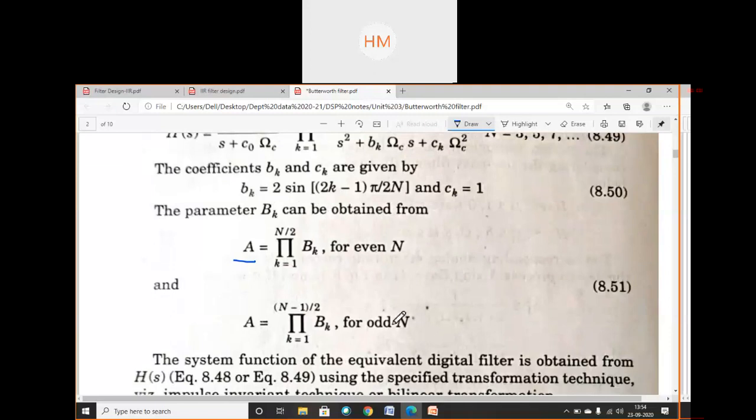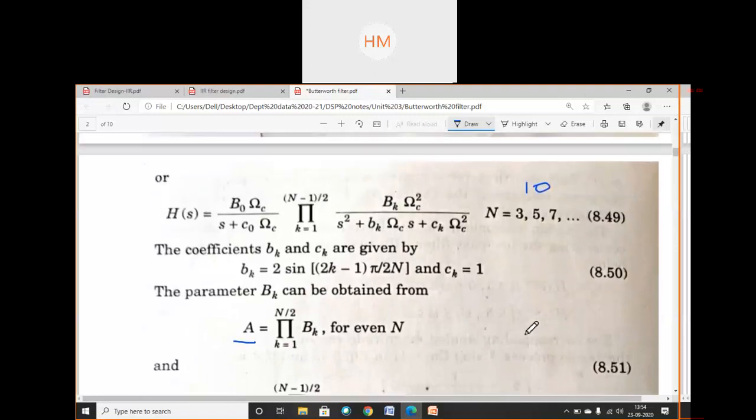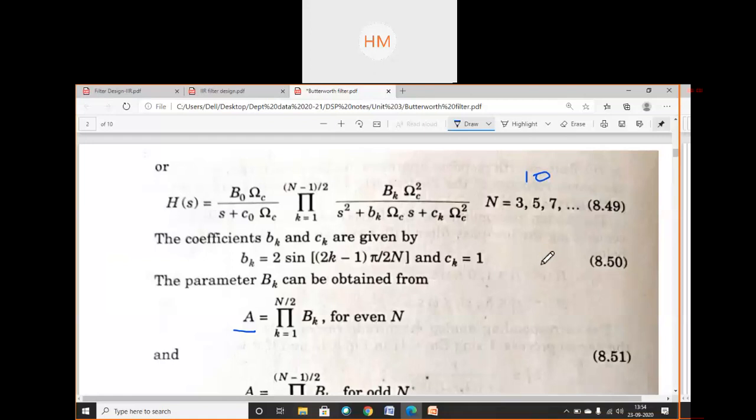Product over k is equal to 1 till n by 2 Bk for even number of filter length. For odd number of filter length, this factor limits have changed. This is equation number 11, equation number 12a and 12b. Okay, students, this is A and this is equation number B.